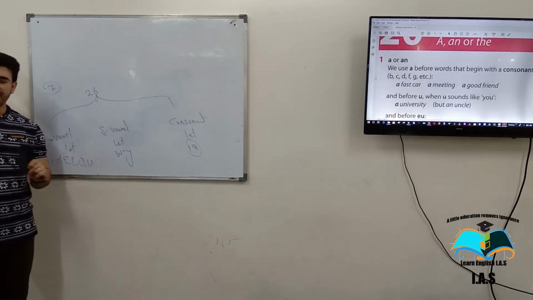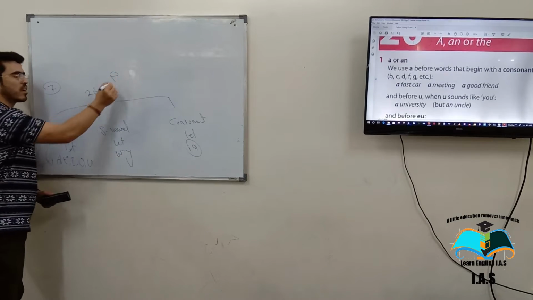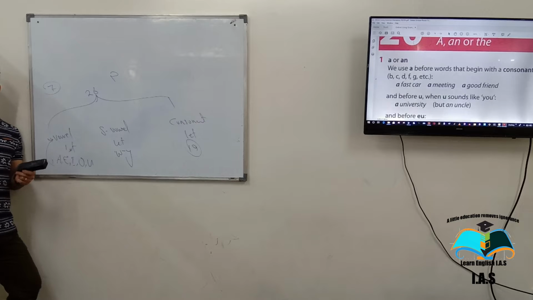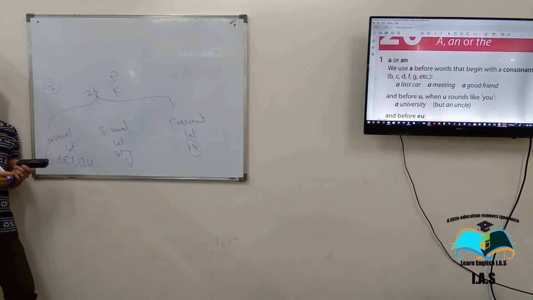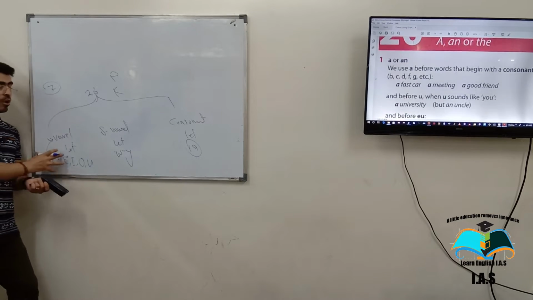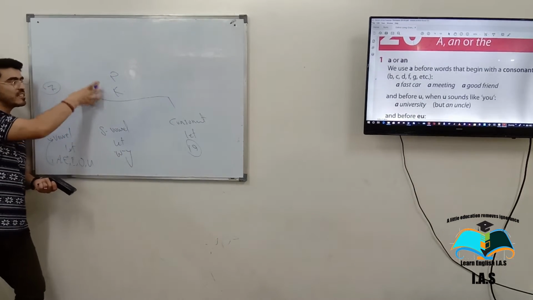Now, it doesn't mean that a consonant, for example P, doesn't have sound. No, P has sound. Do you hear me? I say P. Who says P doesn't have sound, that it is voiceless? No, P has sound. If I say K, it also has sound. It means that all 26 letters have sound.